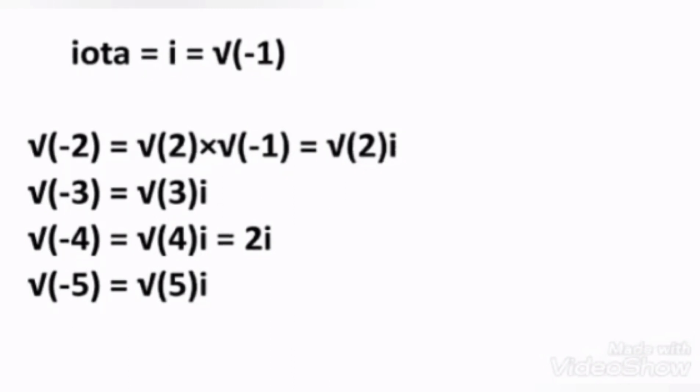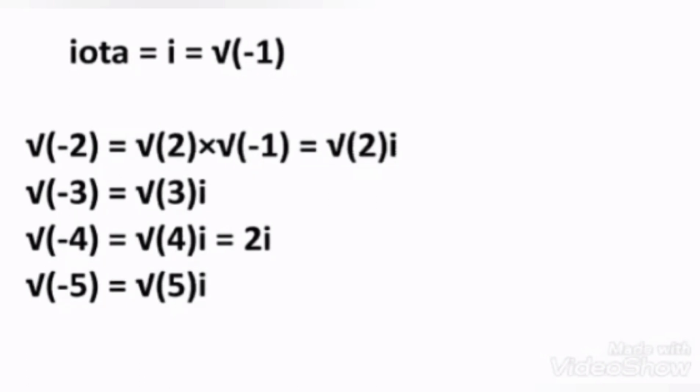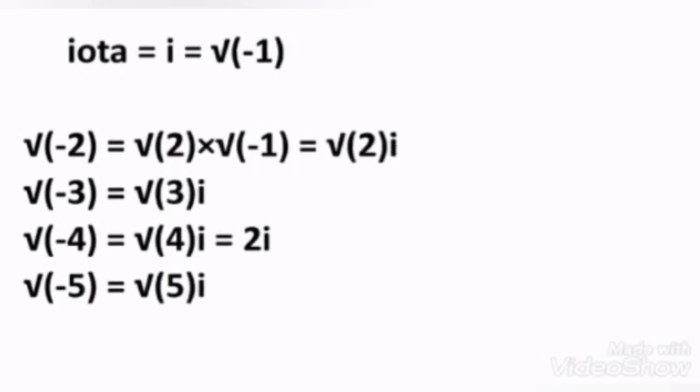Similarly, we can write root minus 3 as root 3 iota, root minus 4 as root 4 iota, or 2 iota. Why? Because the square root of 4 is 2. Okay. Now, similarly, we can write root minus 5 as root 5 iota.